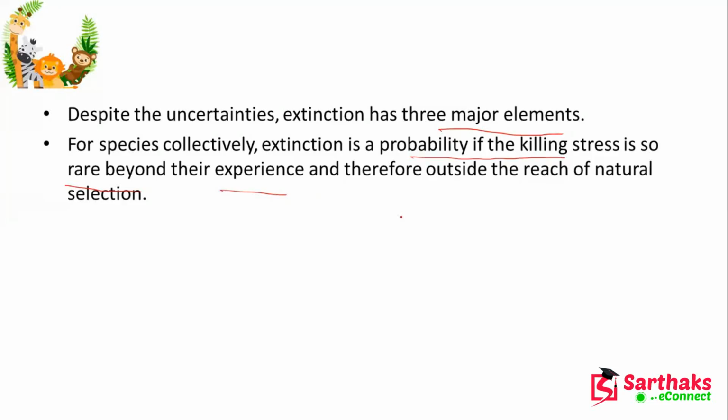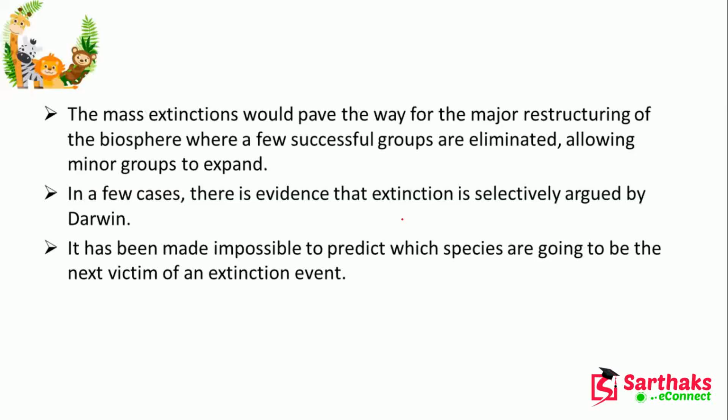So here you can see that extinction is also maybe a probability, and we are thinking about what the possibilities and probabilities are. The mass extinction would pave the way for a major restructuring of the biosphere, where a few successful groups are eliminated, allowing minor groups to expand.